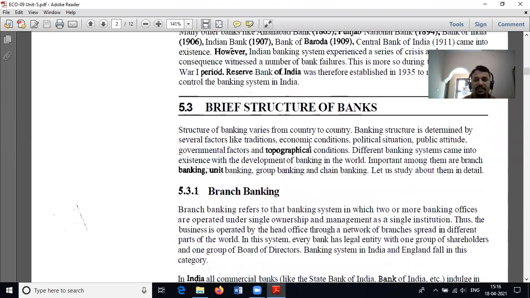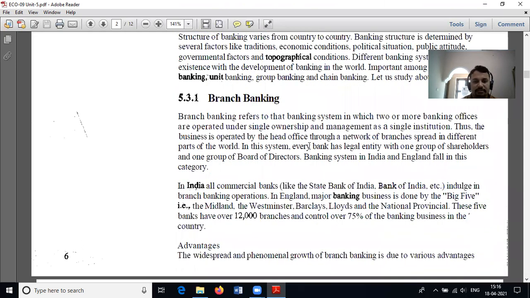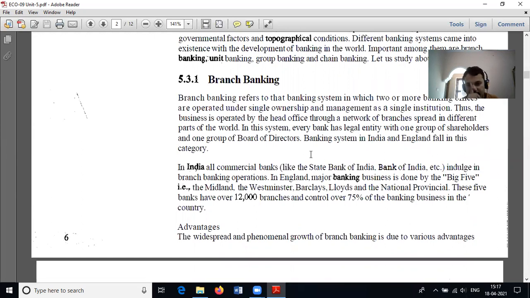Okay, next is structure of banks. First one is branch banking. Branch banking means a banking system in which two or more banking offices are operated under a single ownership and management as a single institution. This is the branch bank.